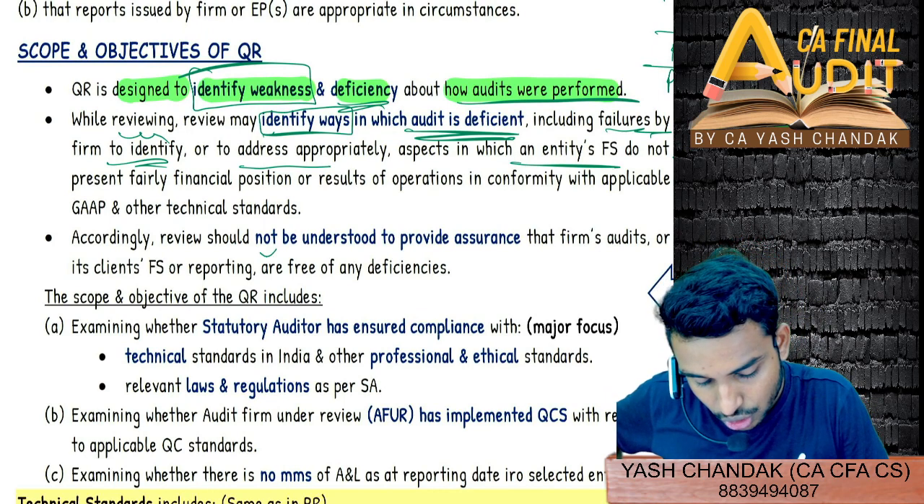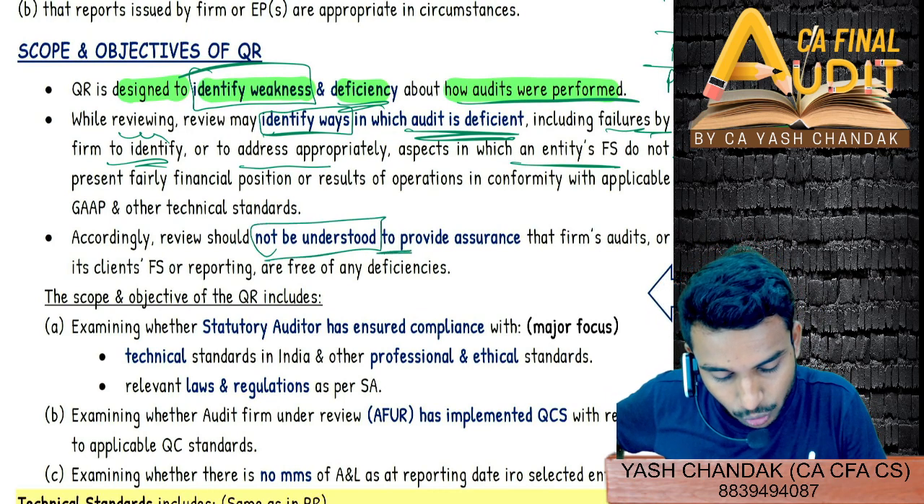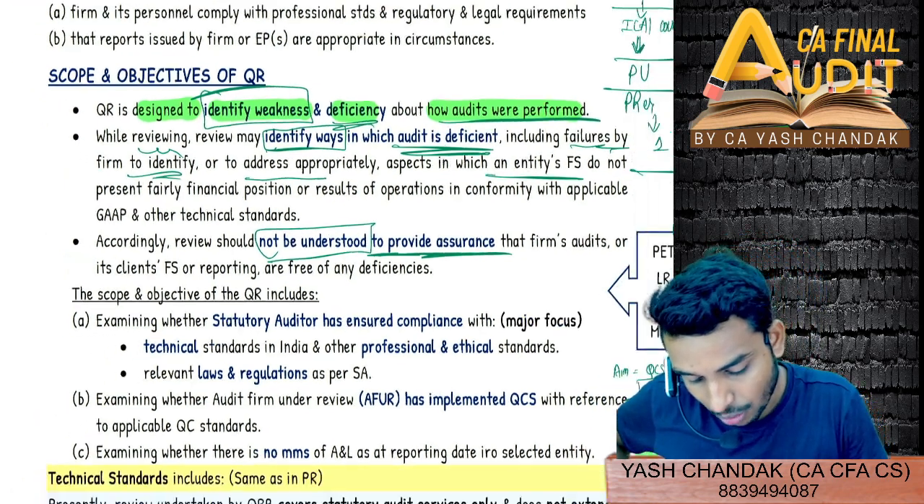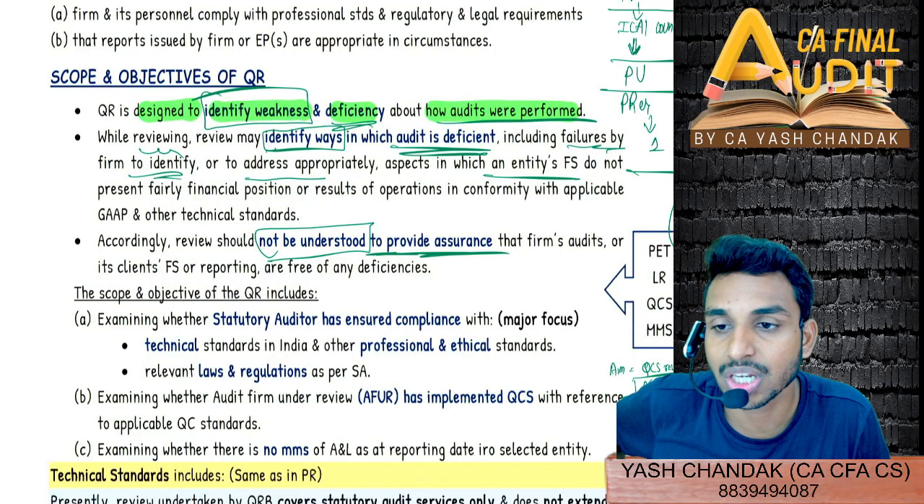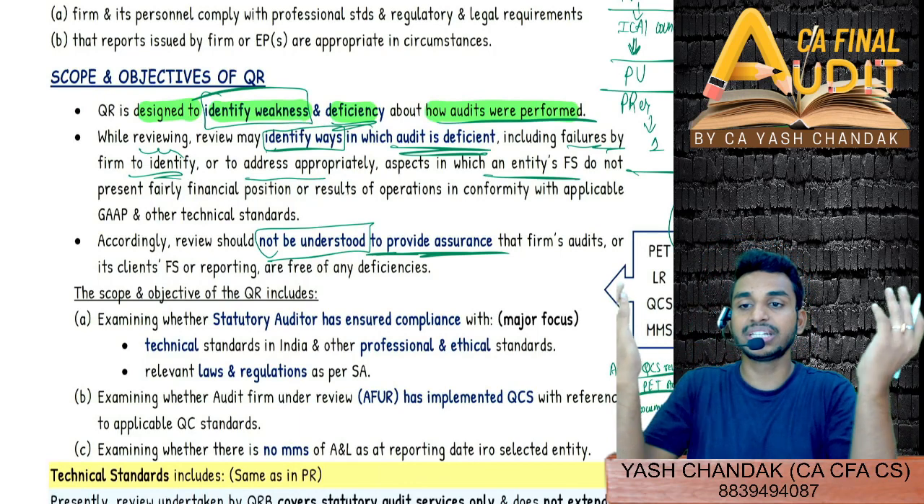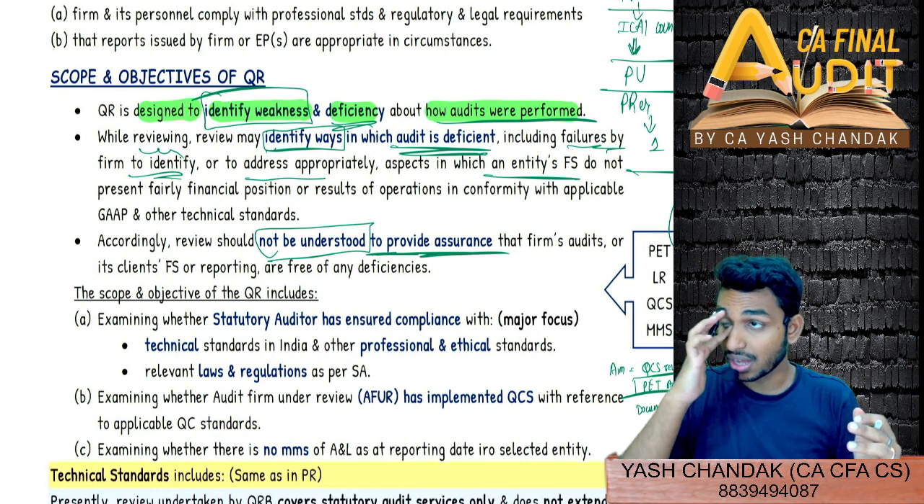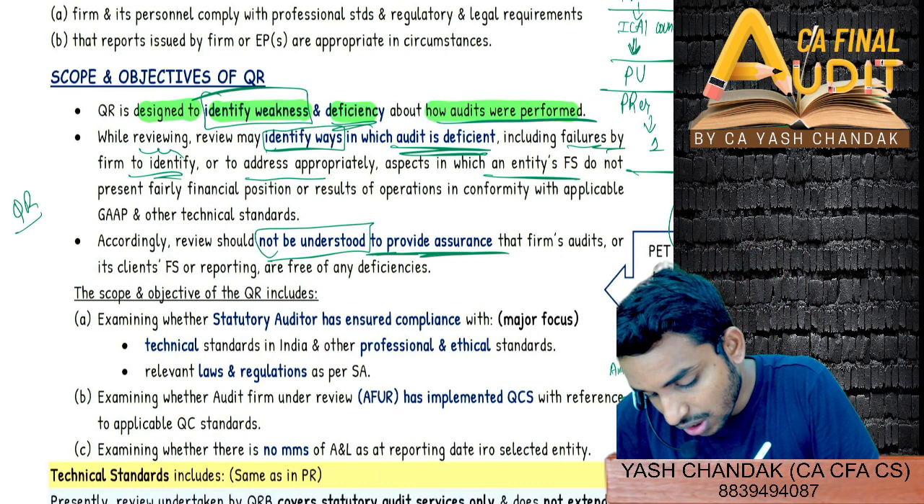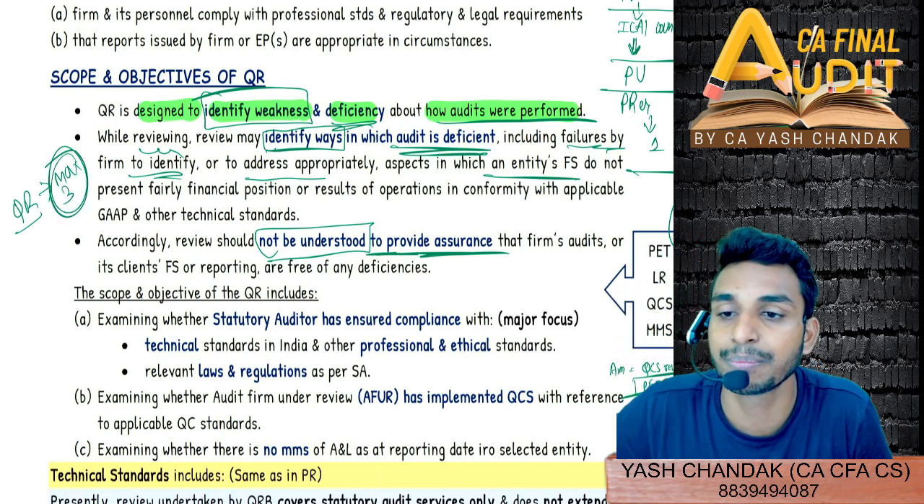Accordingly, review should not be understood to be providing full assurance. Why? Because this is just a matter of one or two audits that will be picked up out of the entire audits of the CA firm. These are just the one or two. Just remember that in case of quality review, we can pick up maximum three assignments. Maximum three assignments we can pick up.